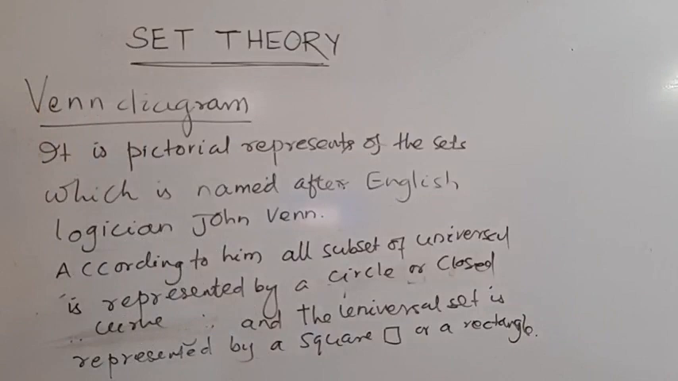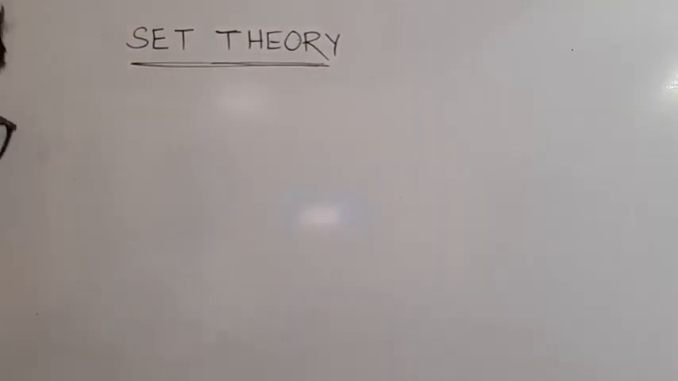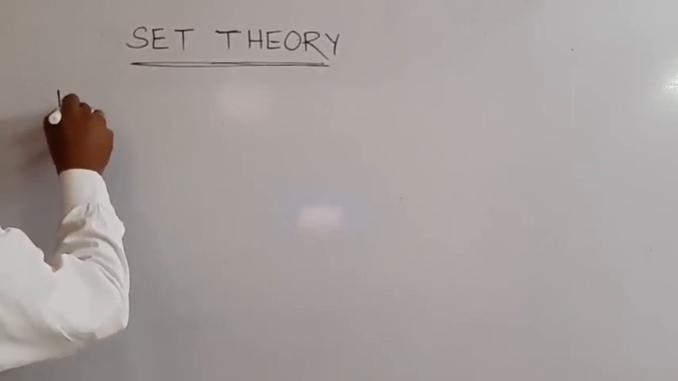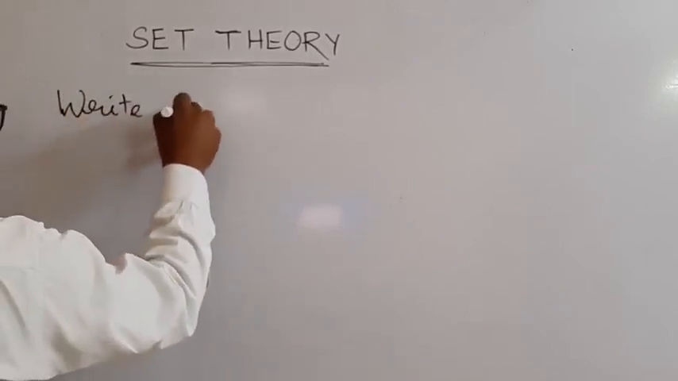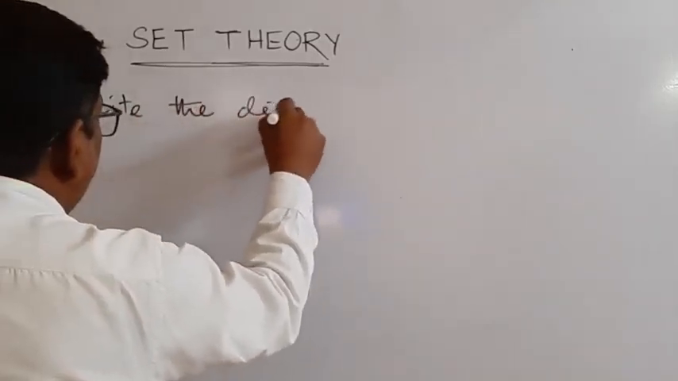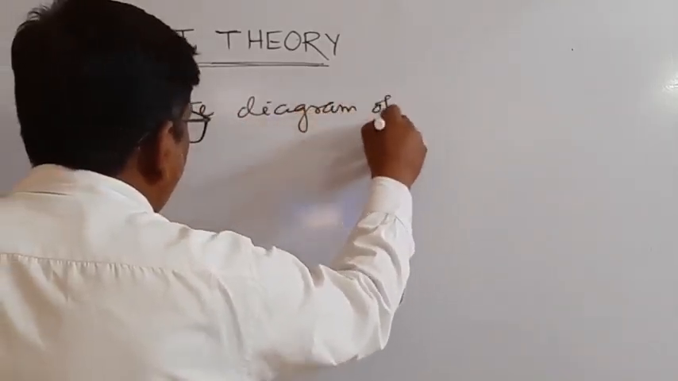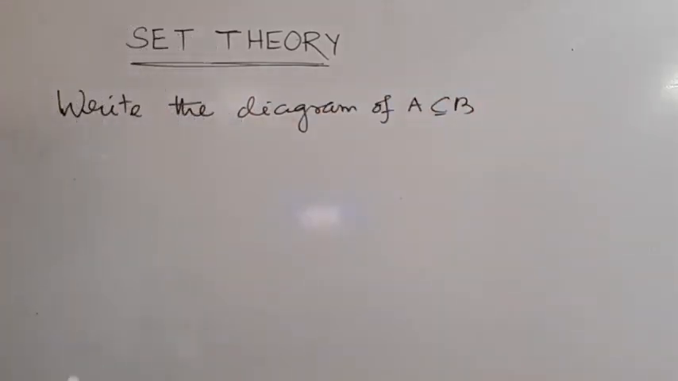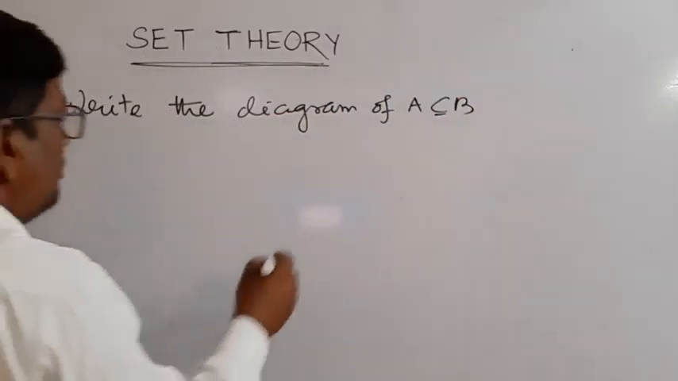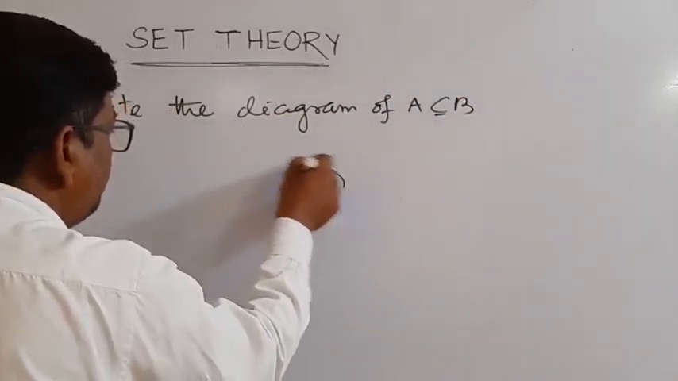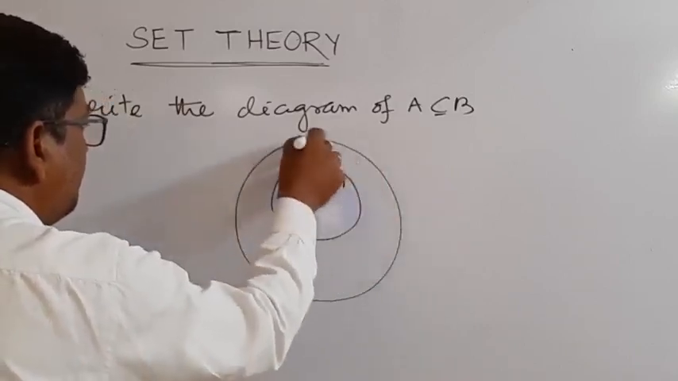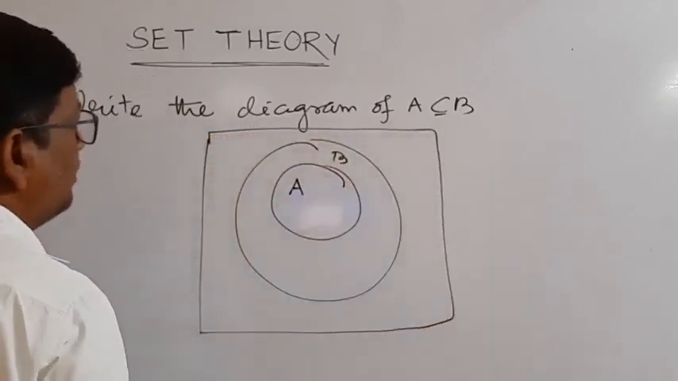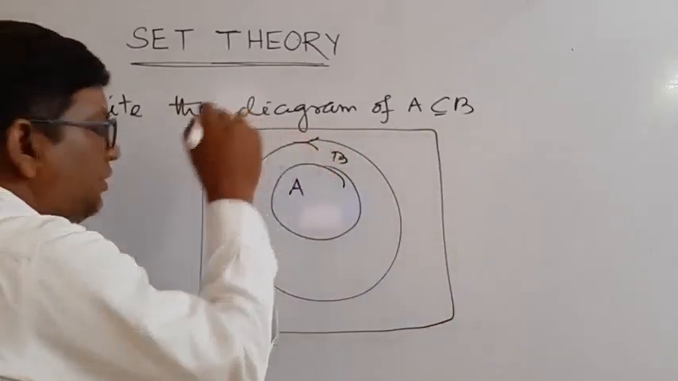Then, write the Venn diagram of A subset B. This is the question. So first this set A, then set B, then this is the universal set. This is the Venn diagram of A subset B. Okay.